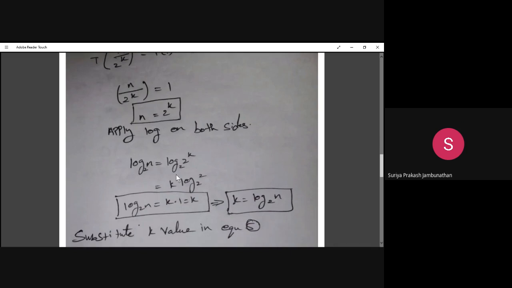Now we are taking log base 2 of n is equal to log base 2 of 2 power k. What is the further simplification? k will come in front, k into log base 2 of 2. Log base 2 of 2 value will be 1. So k into 1 equal to k. So the k value is log base 2 of n. So log base 2 of n has to be applied in the common pattern equation.